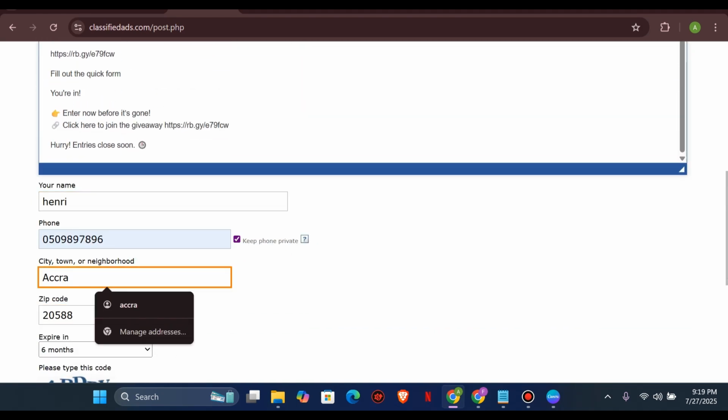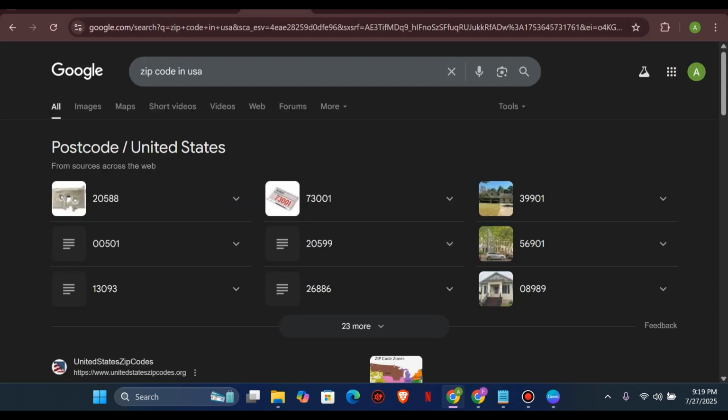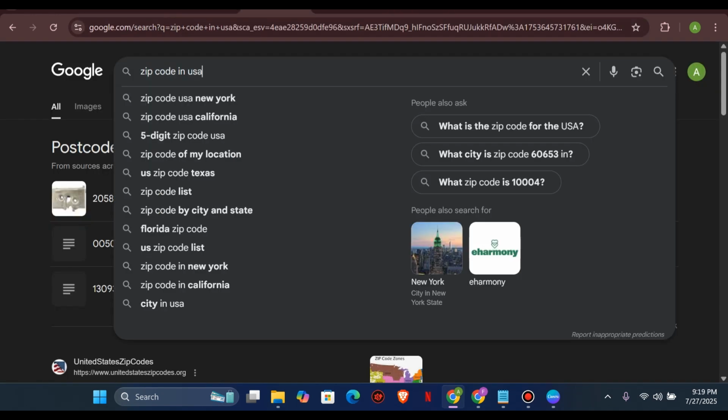So for me, I prefer we edit Accra from here, and let's say New York. All right, let's say Detroit. Let's say Detroit, United States. All right, good. So go ahead to your browser and just type in zip code for United States, Detroit. Okay, so let's say I would like to add Detroit.